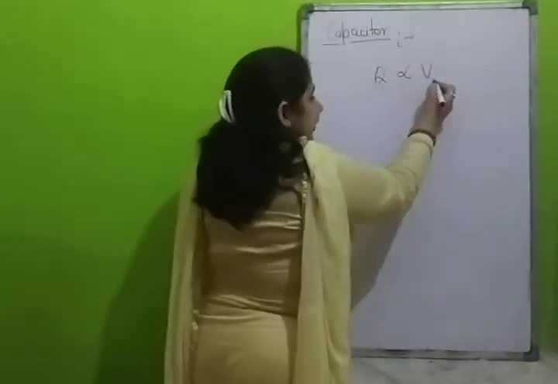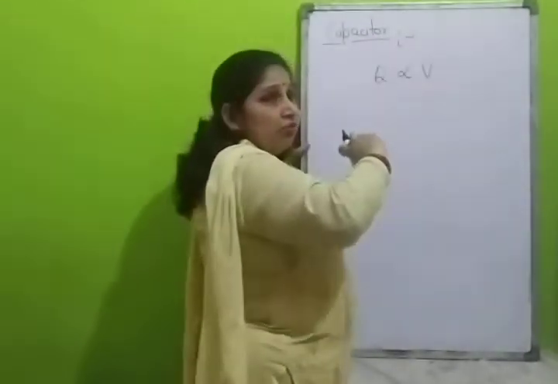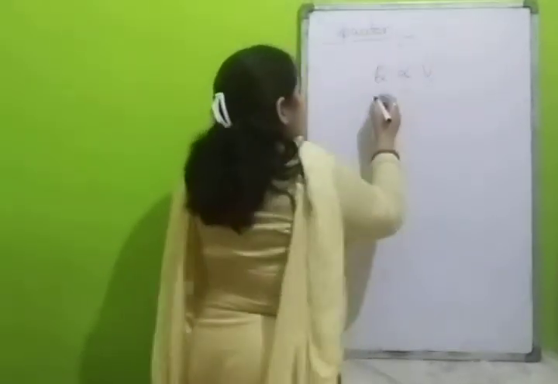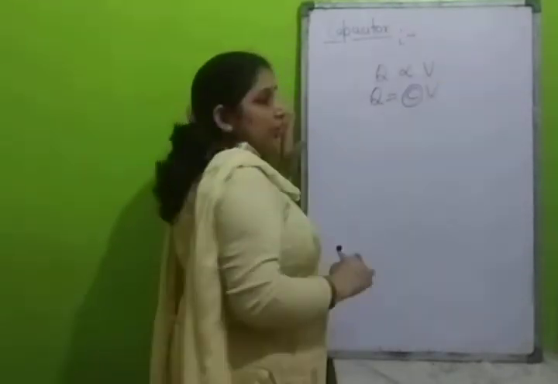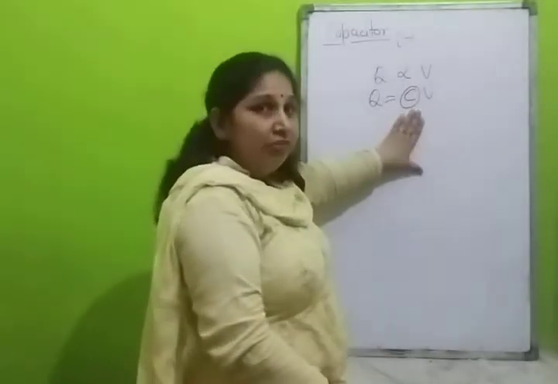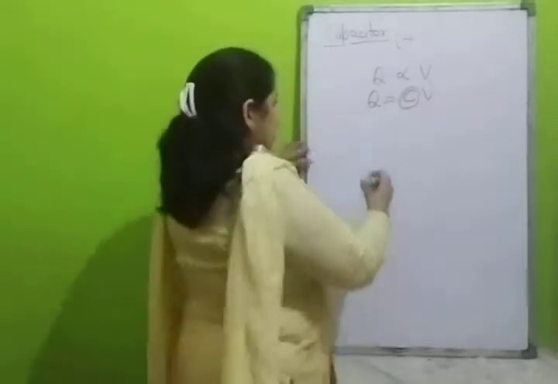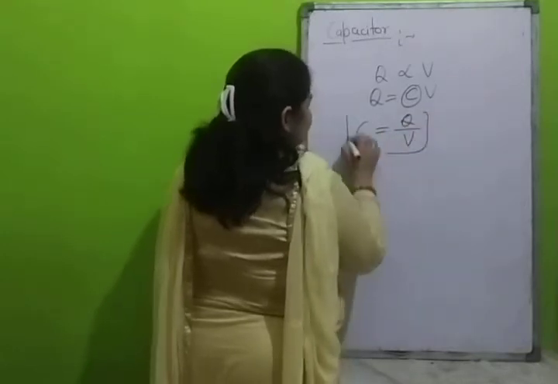So Q is directly proportional to V, but it varies from conductor to conductor, as there is a constant term C. This depends on the particular conductor. It is the property of the particular conductor. C is Q upon V.